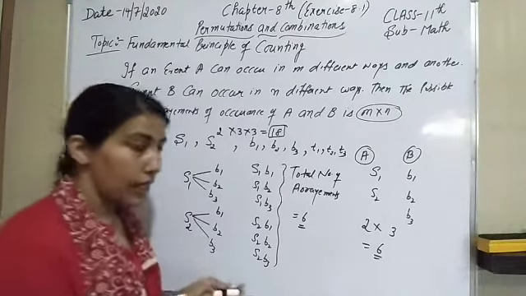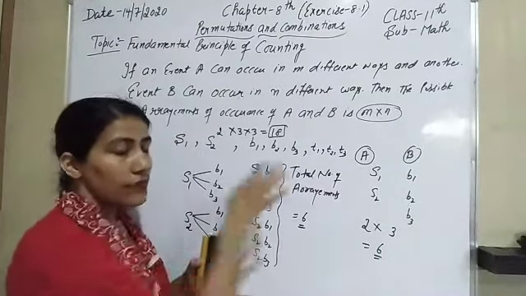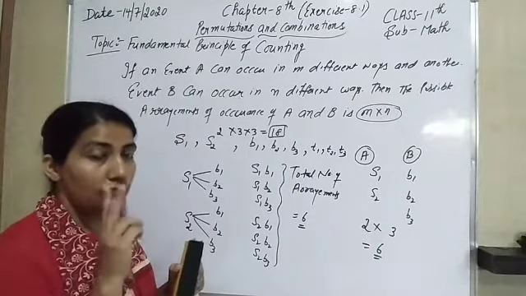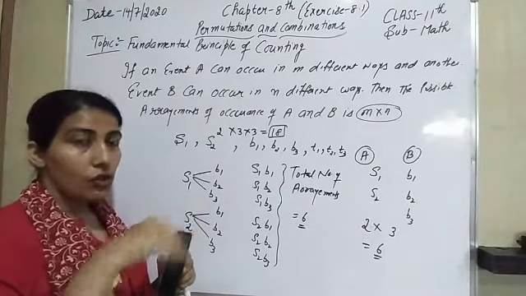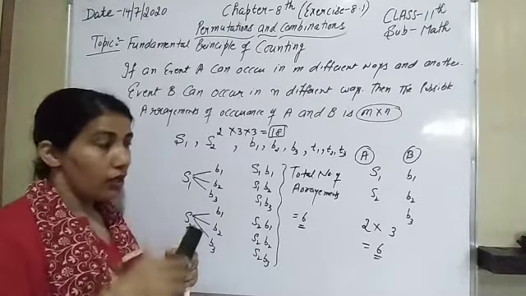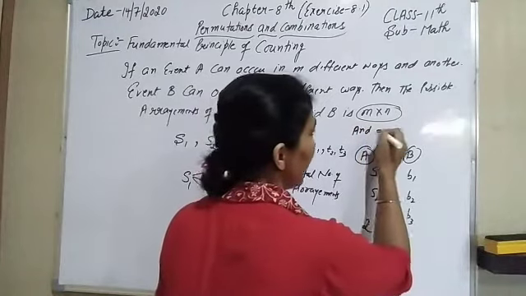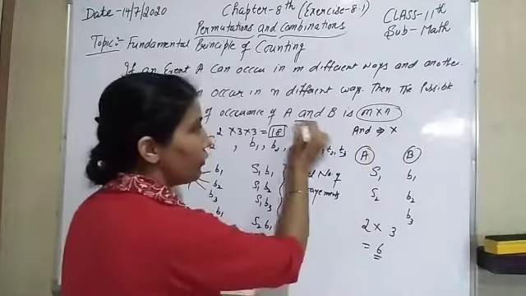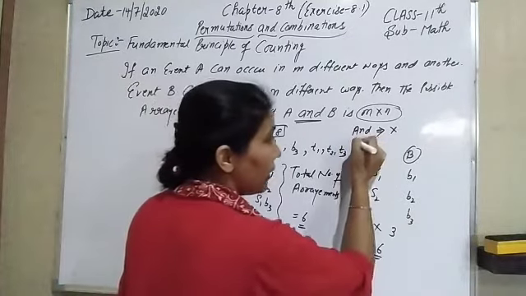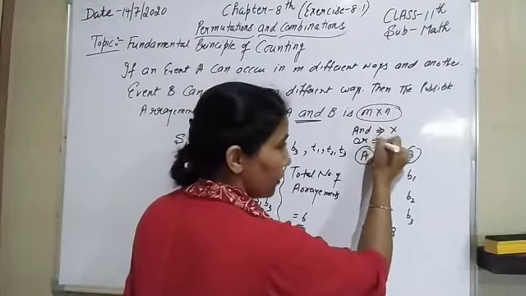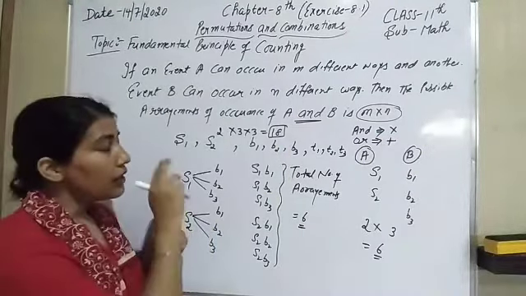Now one more question arises. Whenever we solve, whether the question is in the form of multiplication or we have to do addition. We have two types of question in the fundamental principle: either multiplication or addition. Whenever the question has the word and, we have to do the multiplication. And whenever we have the word or in the question, we have to do addition. Now let us think about this question.